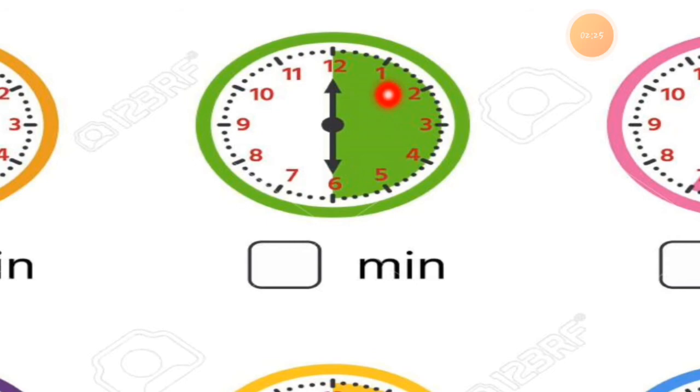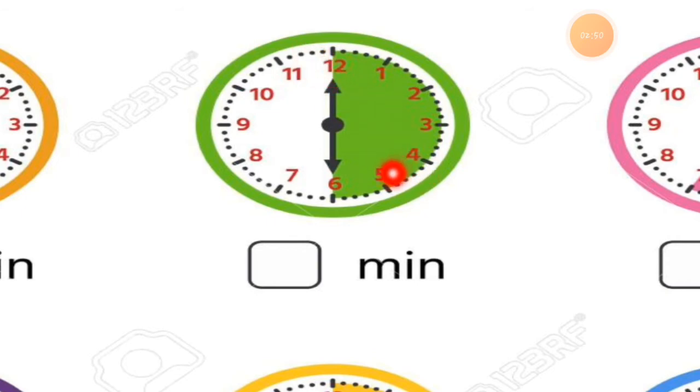From 12 to 2 it is 10 minutes. From 12 to 3 it is 15 minutes. Then 12 to 4, at the 4 it is 20 minutes complete. If you count 12 to 1, 2, 3 and 4, here it is 20 minutes.